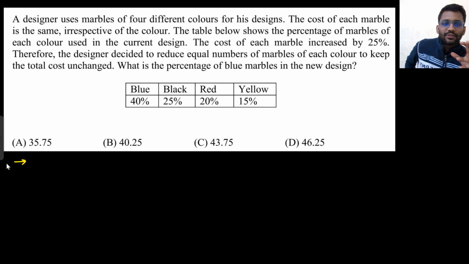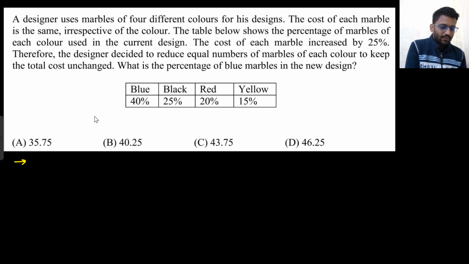The table below shows the percentage of marble of each color used in current design. That means if you are using 100 marbles, 40 will be blue, 25 will be black, 20 will be red, and 15 will be yellow. The cost of each marble is increased by 25%. Therefore, the designer decided to reduce equal number of marbles from each of the color to keep the total cost unchanged. What is the percentage of blue marble in the new design?